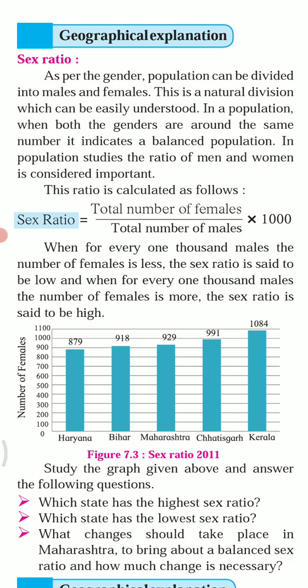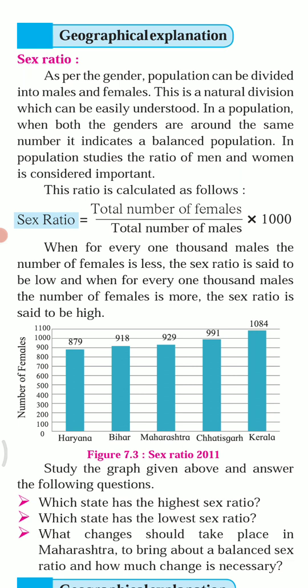The ratio is calculated as follows: sex ratio equals total number of females divided by total number of males, into 1000.